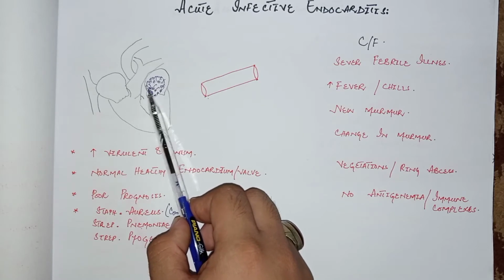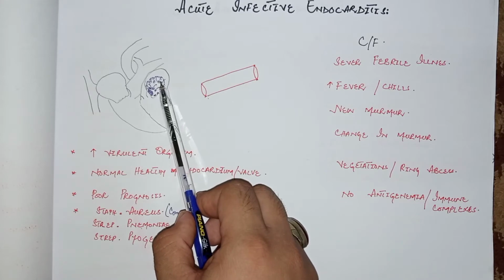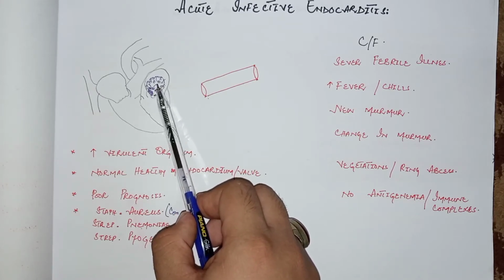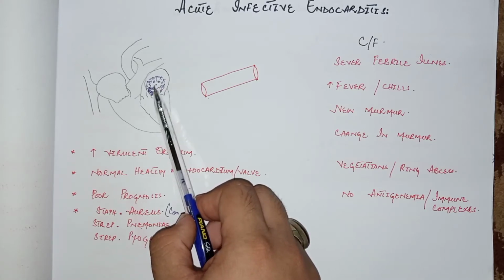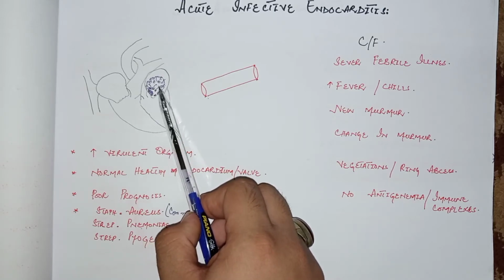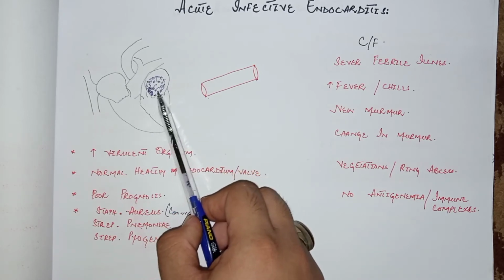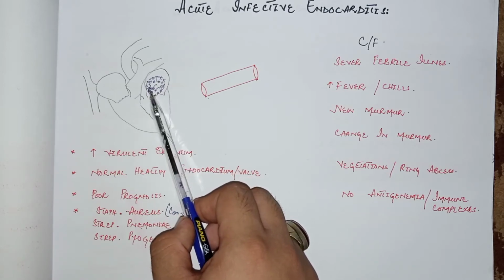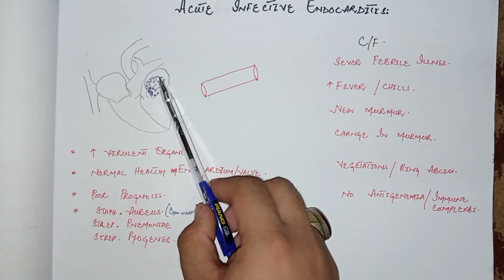Because of the organism at this site, neutrophils, macrophages, and others, due to the immune response, come to this place by the circulation and further damage this area by the inflammatory process, and this area when damaged becomes thrombogenic. So there is a deposition of platelets as well as fibrin at this place. So a lesion is developed, which is basically an abnormal growth. This abnormal growth is called vegetations, and these vegetations are highly fragile.